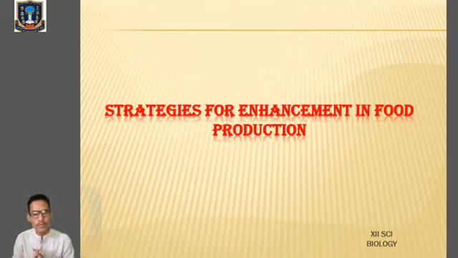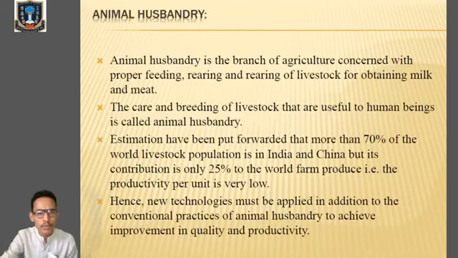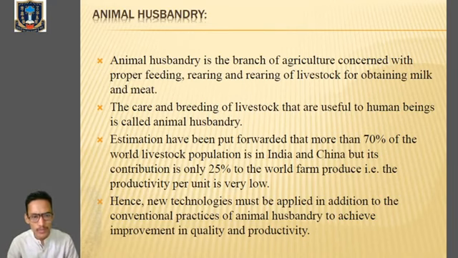So in this particular chapter, we are going to learn about the strategies and plannings, how we can increase the production of food, not only in terms of quantity, but also with good quality. This is chapter number 9, strategies for enhancement in food production. Go to the textbook, page number 508. Today we will first begin our class with the topic animal husbandry. Page number 526.